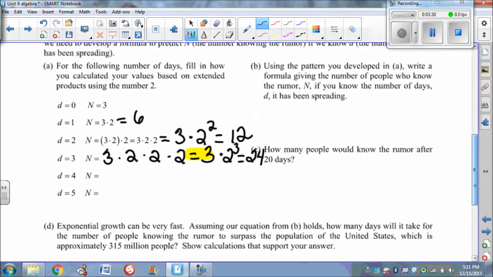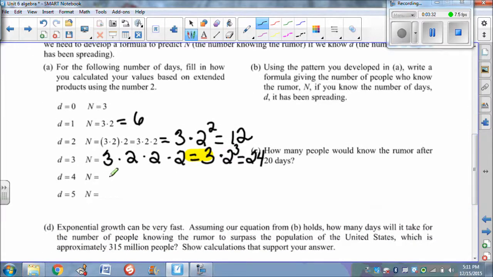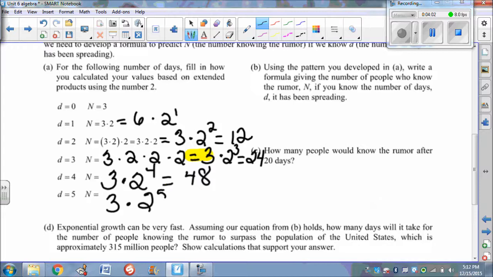So now, hopefully you're starting to see a pattern here: the initial amount of people times 2 to the, well, back here was 2 to the 1st, then 2 to the 2nd, then 2 to the 3rd. So this one is going to be 2 to the 4th on that 4th day. That gives us our 48 people if you were to expand this out and multiply. Then on the 5th day, it's going to be the initial people, 3, times 2 raised to the 5th power. That's going to be 96 people.